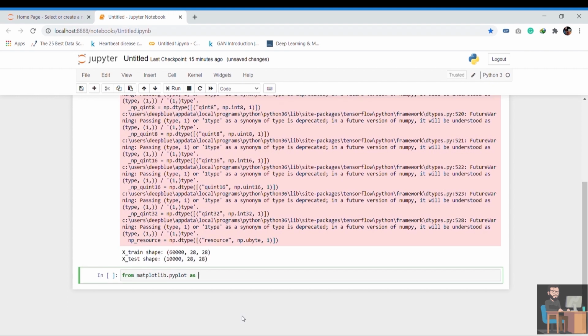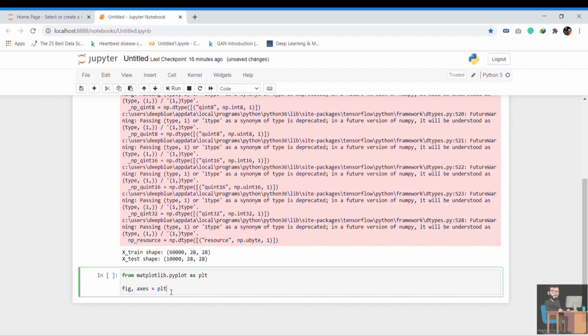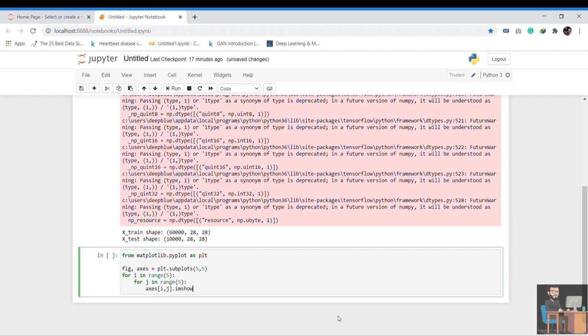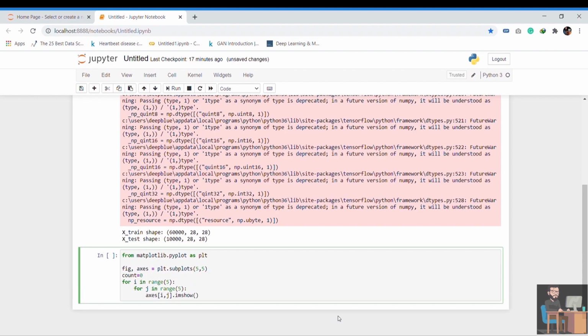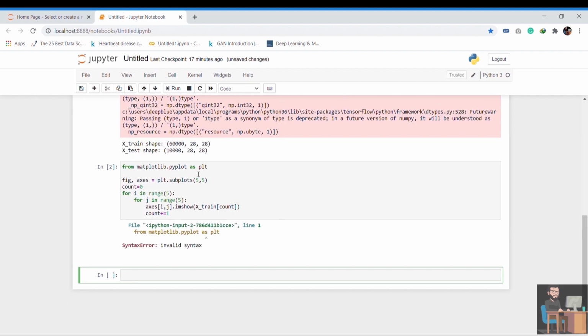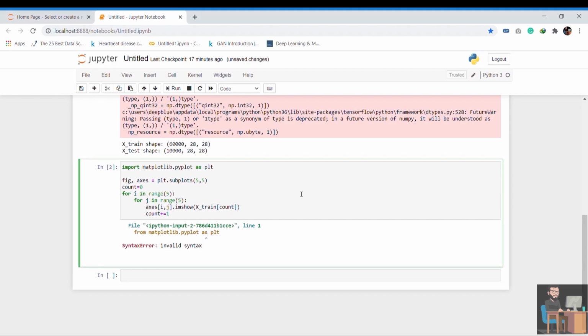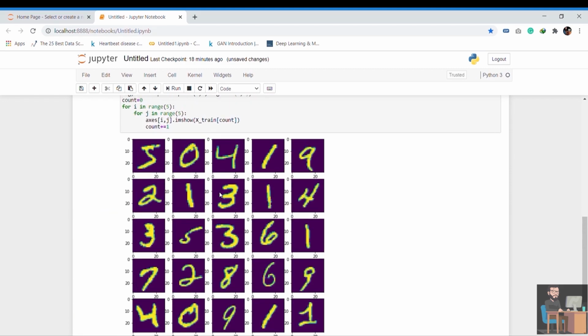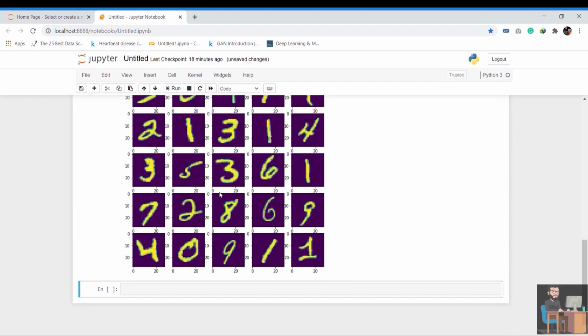To see some examples from the data, import pyplot from matplotlib and make a 5 by 5 grid using the subplots function. Now iterate over every item in every row of the grid and put an image there using pyplot's imshow function. And sorry for the typo, it is import, not from. You can pass the figsize parameter in the subplots function to increase or decrease image size. Now we have data ready, so let's start.